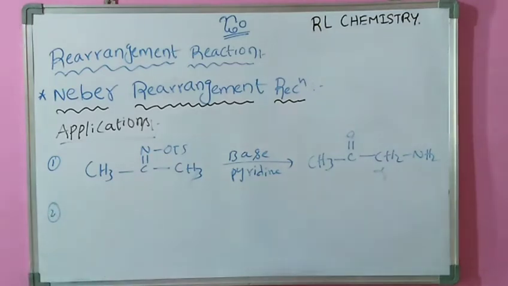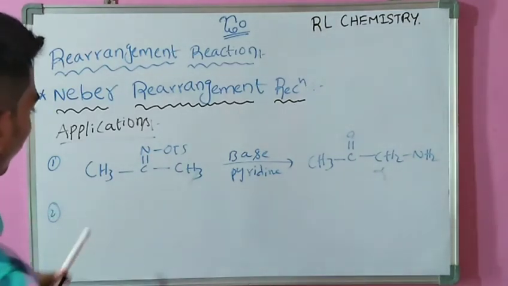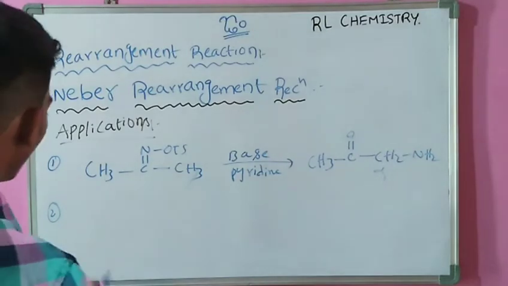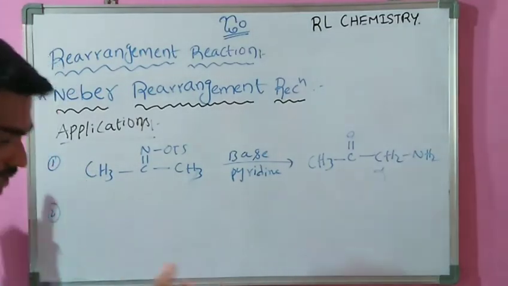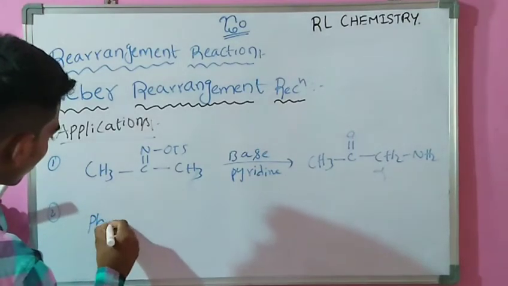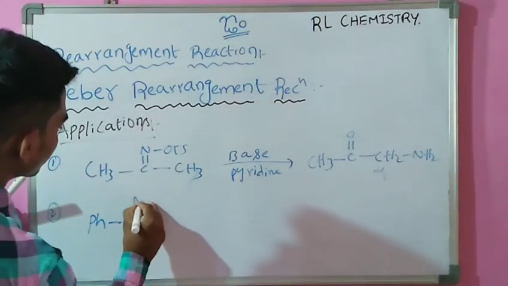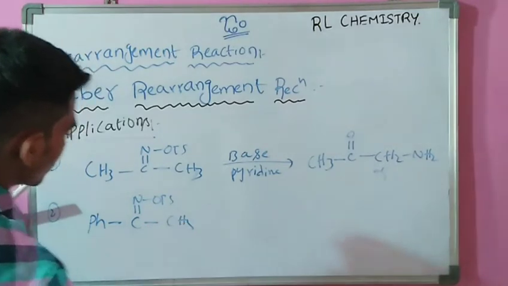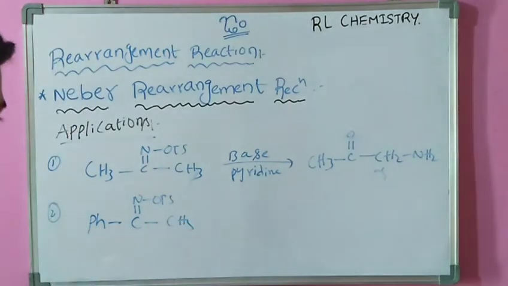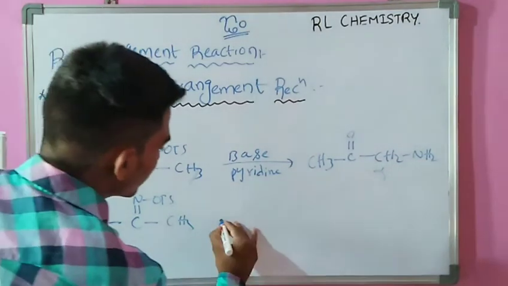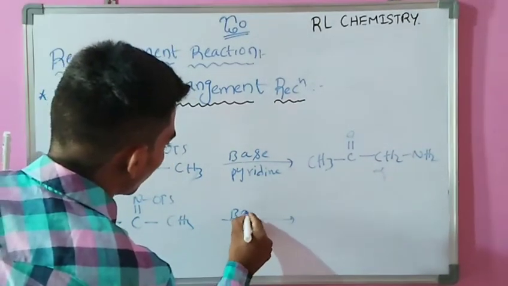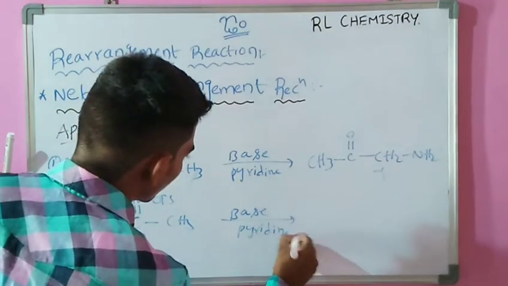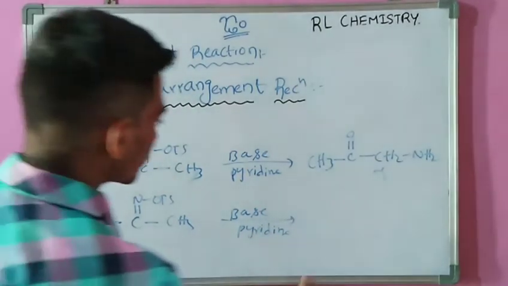Another application: here we take a methyl group, and the other alkyl group is replaced with a phenyl group. This is the tosylate and this is the CH3. Now this is treated with base or pyridine, then it forms our required product.